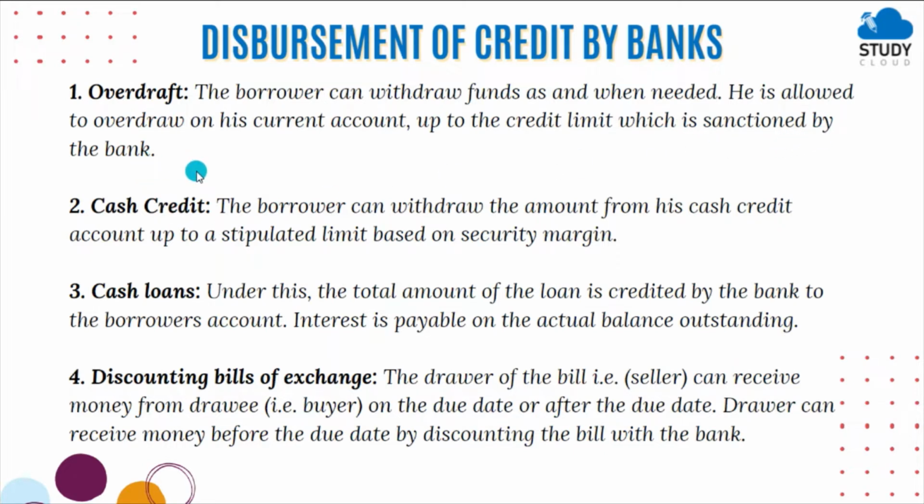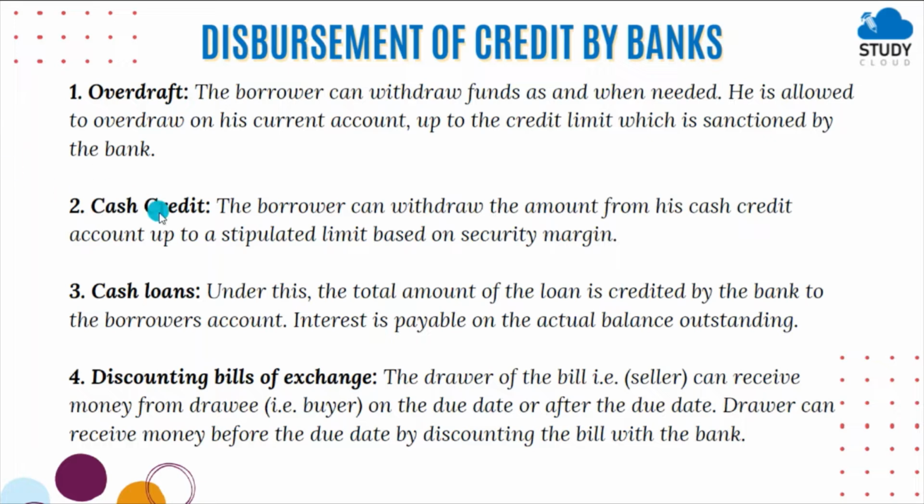This facility is given to the current account holder, where they can withdraw an amount from the bank which is more than the amount already there in the bank. For example, if the amount in your bank is 10,000 but you urgently need 12,000, meaning you need an additional 2,000, that 2,000 will be termed as overdraft.